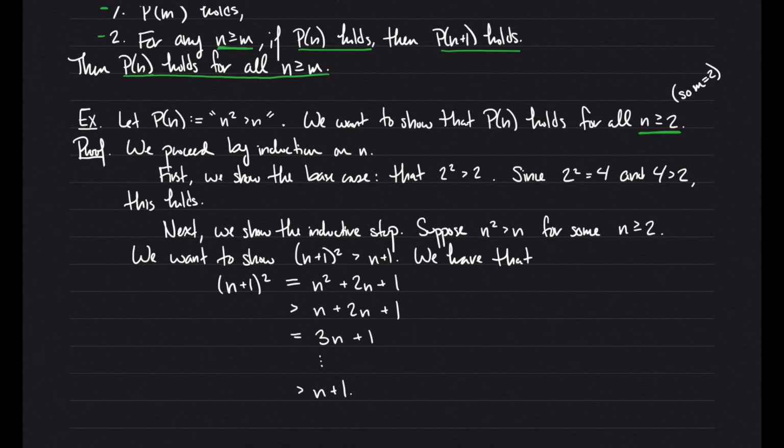We can say, actually just in one step, that this is true since 2n is greater than 0 because n is greater than 0. So since n is greater than 0, 2n is greater than 0, so 3n plus 1 must be greater than n plus 1. And let's also put a little hint here why this step is true, which is that we've used the inductive hypothesis.